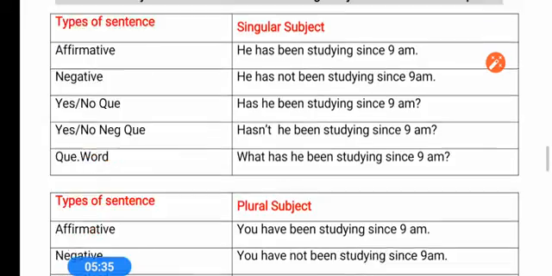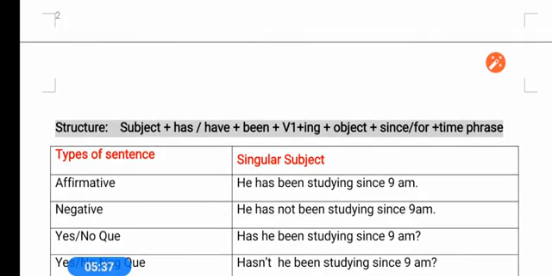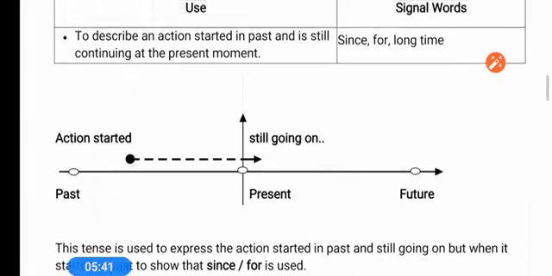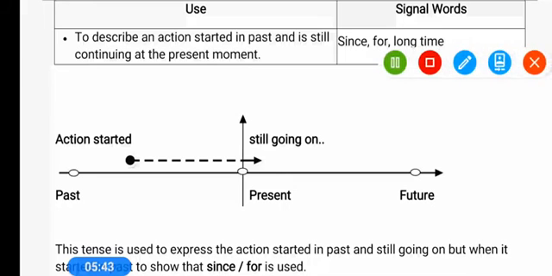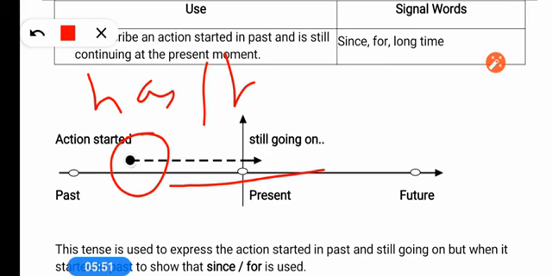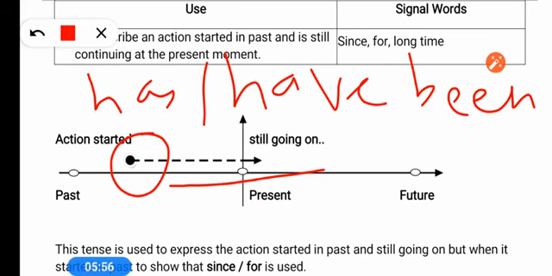Now try to understand the structure of present perfect continuous tense. Structure is very simple, but before structure you have to understand where we use this, that any action is started in past and still it is going on. So we have to use has, have, been, and then ing form of the verb.